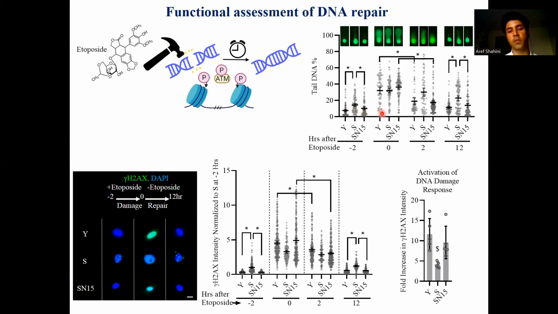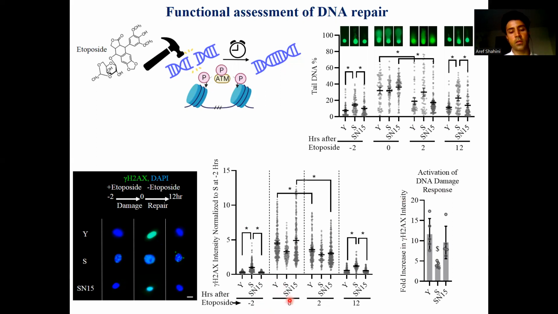However, when we treat them with etoposide for 2 hours, we observe that the cells have similar levels of double-strand breaks, but a lot higher levels of gamma H2AX. So in response to the same levels of damage, the cells have higher levels of gamma H2AX, suggesting a higher activation of DNA damage response that can be measured by the fold increase in the gamma H2AX intensity upon 2 hours of etoposide treatment.